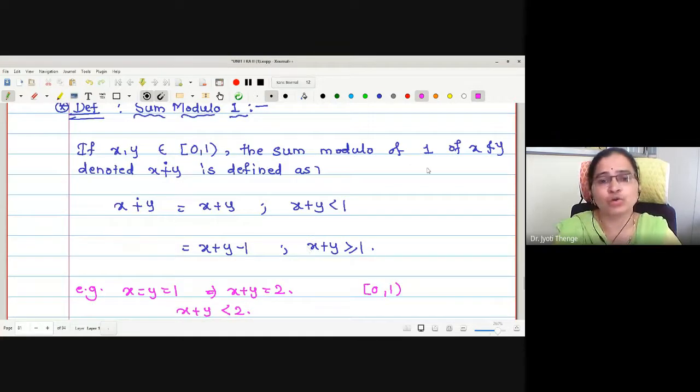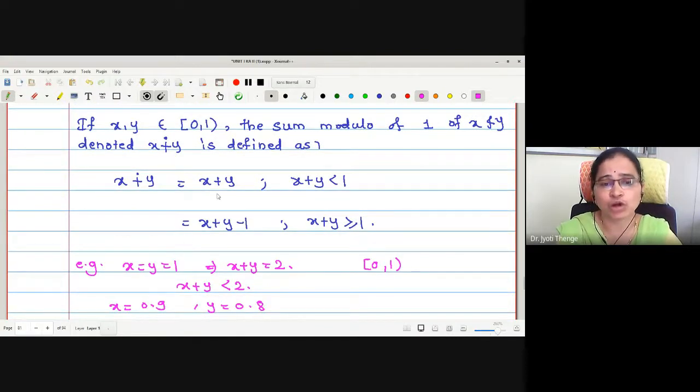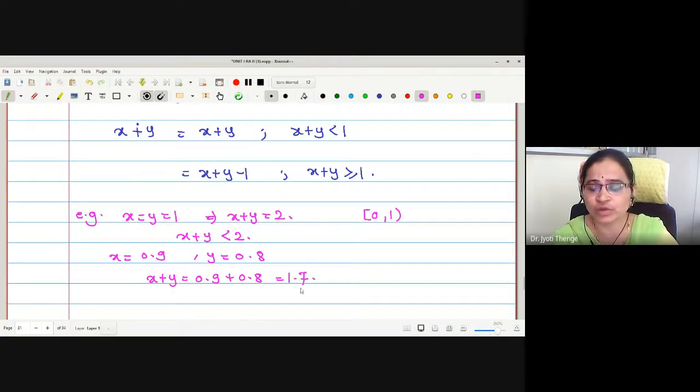But in order to make this addition a binary operation, what should be the value of x plus y? It should belong to the same interval. Therefore, if the value is 1.7, does it belong to this interval or not? It does not. This sum x plus y will not belong to closed 0 to open 1.